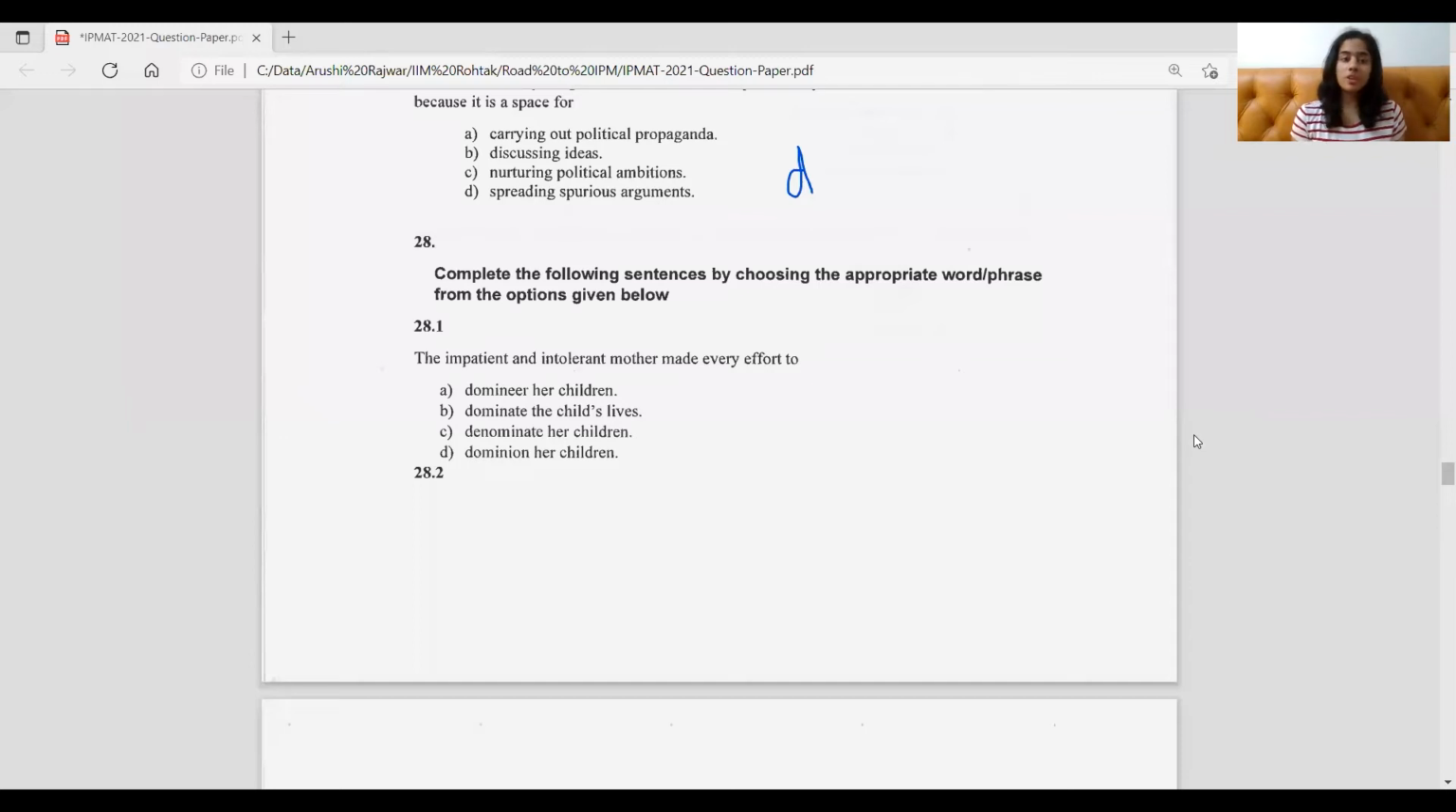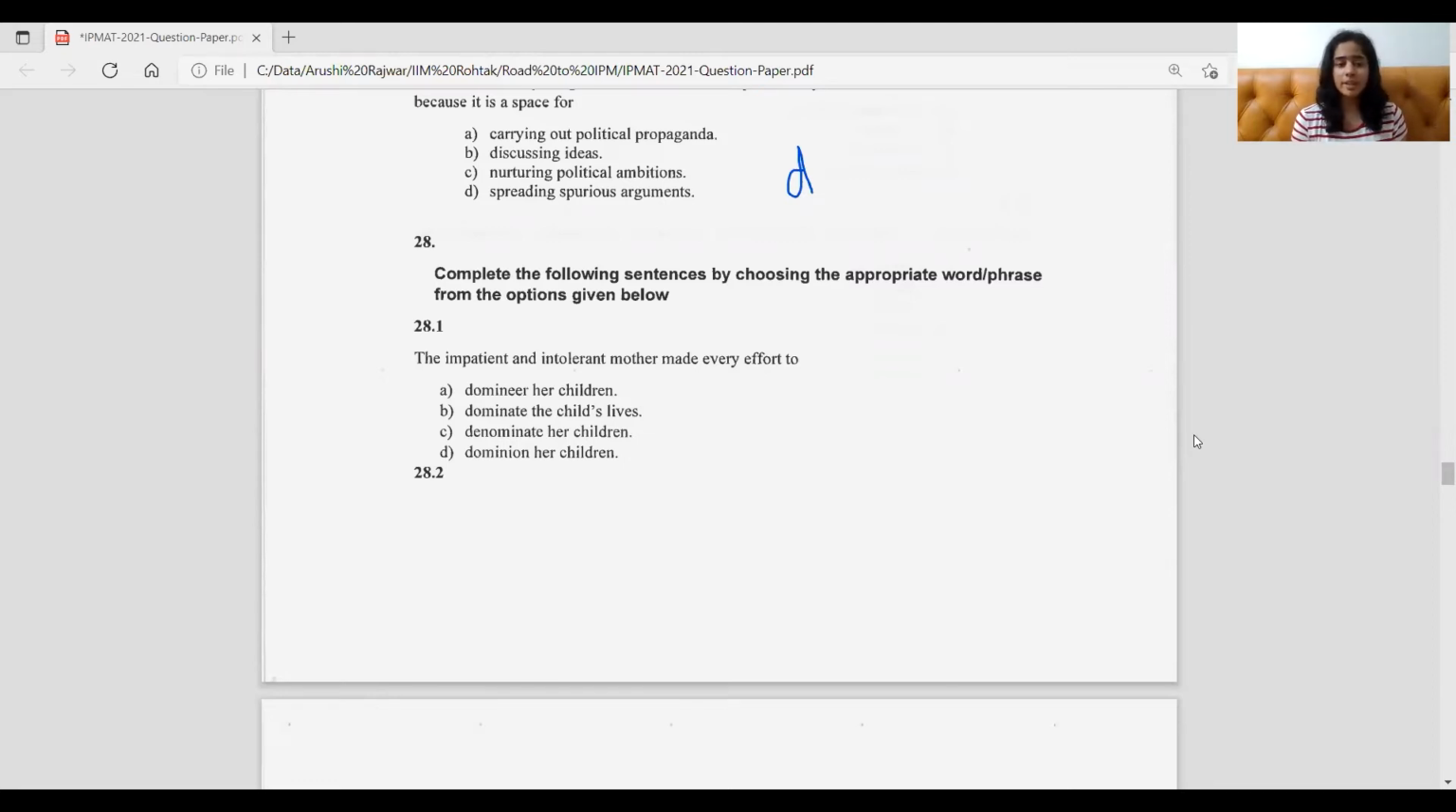Now, let's move on to the next question, which is the 28th one. Complete the following sentences by choosing the appropriate word or phrase from the options given below. So let's start with the first one. I guess the question is pretty easy to understand. The impatient and intolerant mother made every effort to domineer her children, dominate the child's lives, denominate her children, or dominion her children.